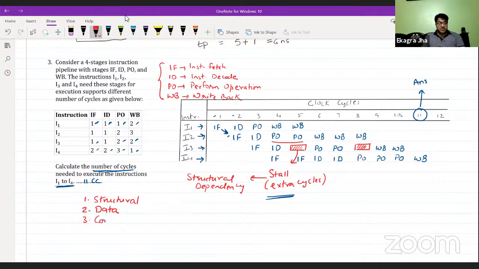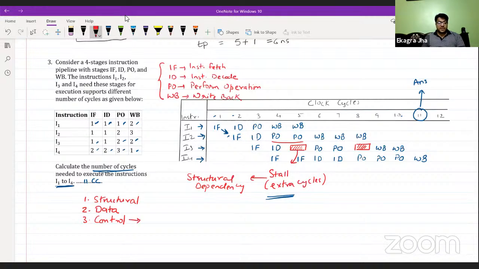The third one is control dependency. In simple words, if there is a transfer of control involved, where the flow of control is transferred from one place to another.